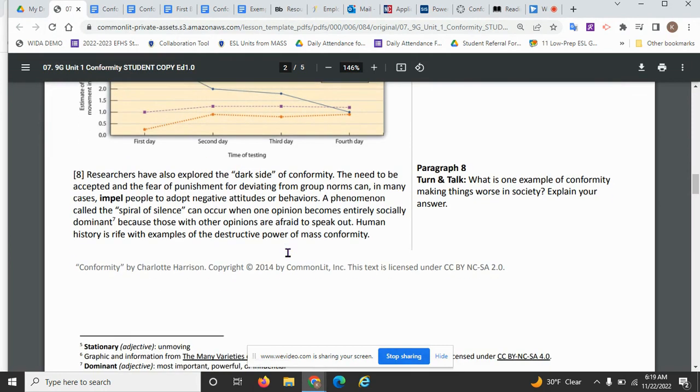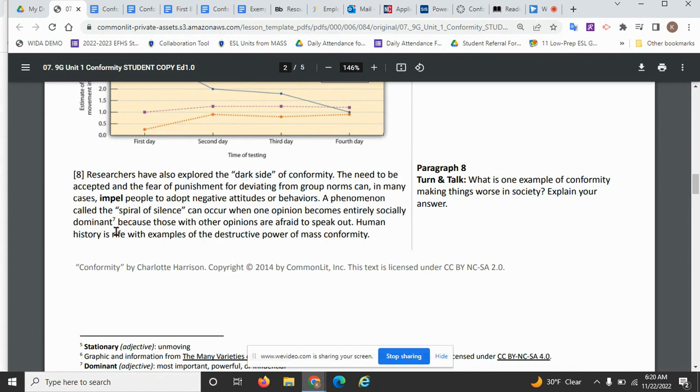All right, so let's look at our last paragraph. Researchers have also explored the dark side of conformity. Here's our topic sentence, which is about the dark side of conformity. The need to be accepted and the fear of punishment for deviating from group norms can, in many ways, impel people to adopt negative attitudes or behaviors.